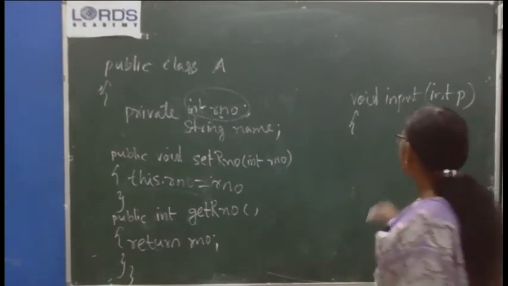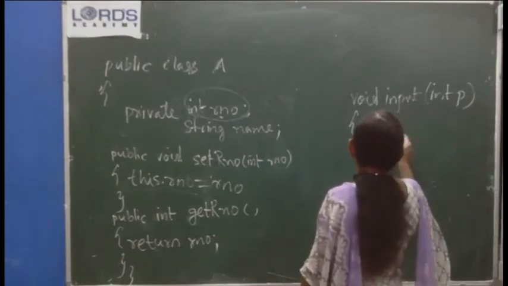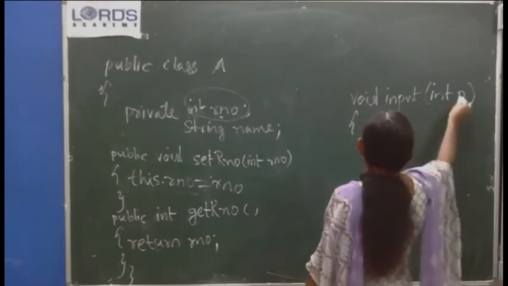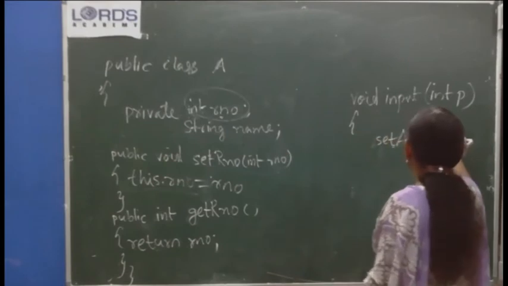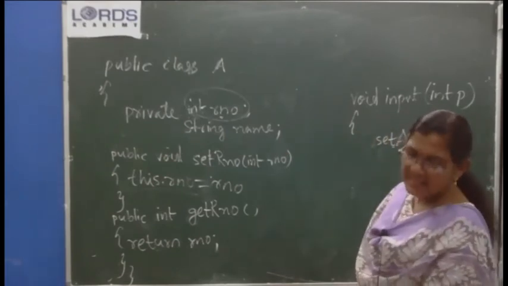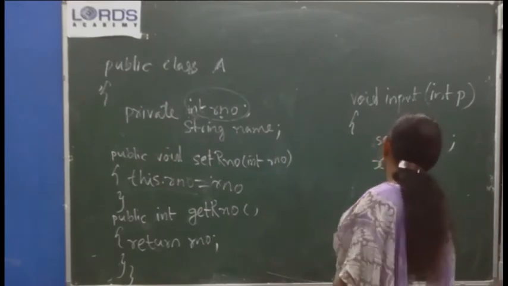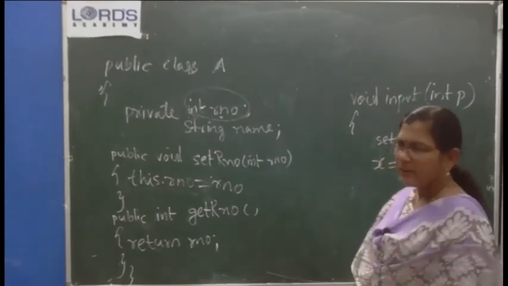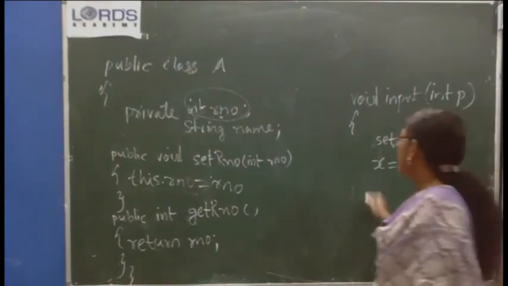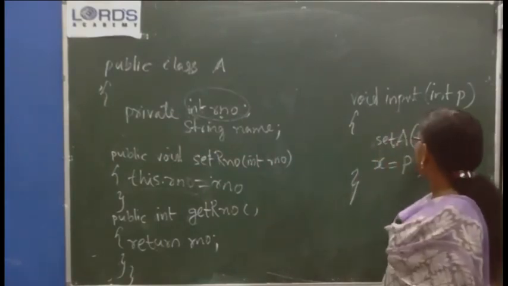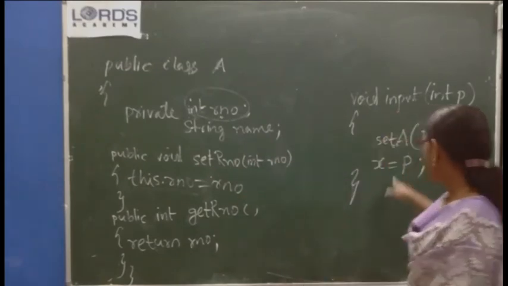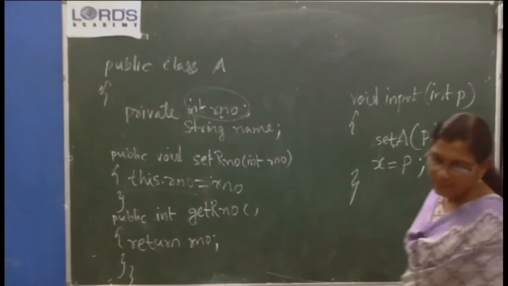Directly you can call setA, and the same value I am passing, setA(P). And this particular class's X is also equal to P. Both have the same value. Or you can pass any value. I am passing the same value, okay. Now we set the value for A of the superclass by calling the setA method, okay.